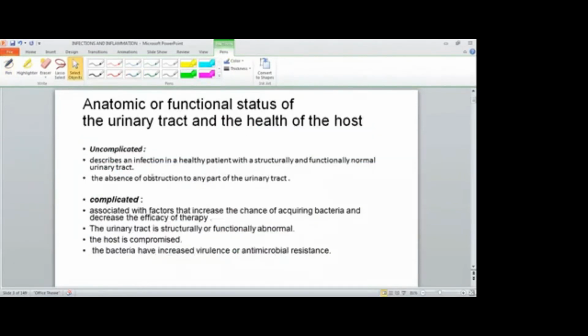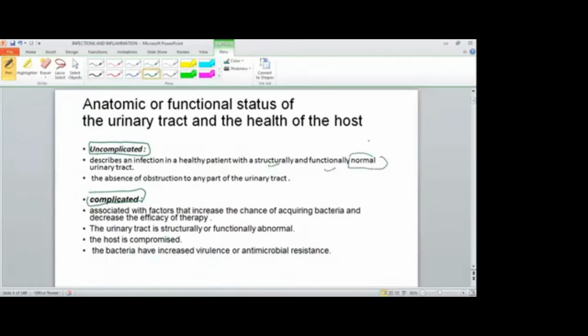Then coming to one more classification, we are dividing it according to anatomical or functional status into uncomplicated or complicated. In uncomplicated, there is infection in a healthy patient with a structurally and functionally normal urinary tract.